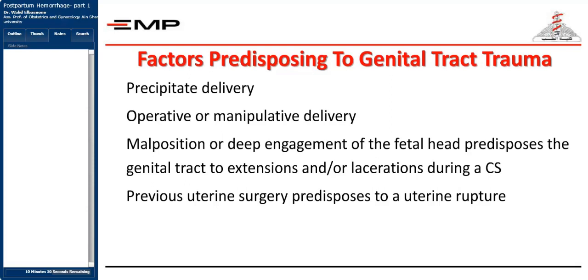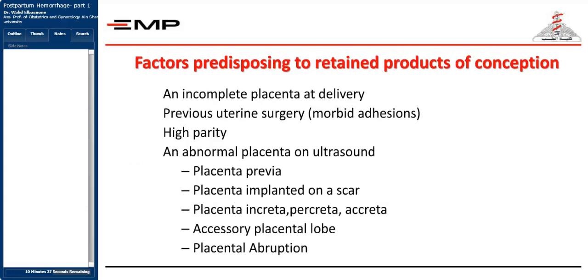If the patient has a previous uterine surgery, for example, a previous cesarean section, or she had a myomectomy done before, this weak point of the scar that's present inside the uterus may predispose to a uterine rupture later on. What are the factors that may predispose to retained products of conception, where the placenta remains inside the uterus?